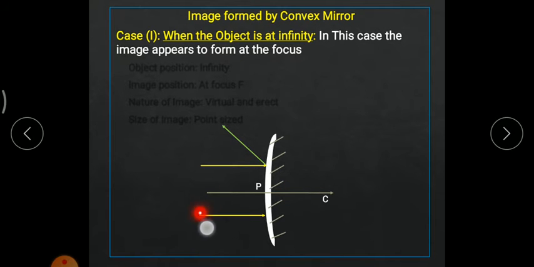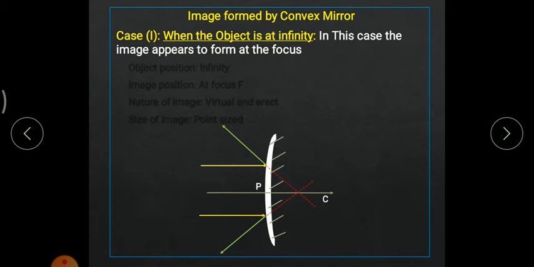Again, I have to take another ray of light. This is another yellow ray, and again a reflected ray is there. Now, if I trace the path of the reflected light rays, the particular point where both the reflected light rays meet is known as the focus.